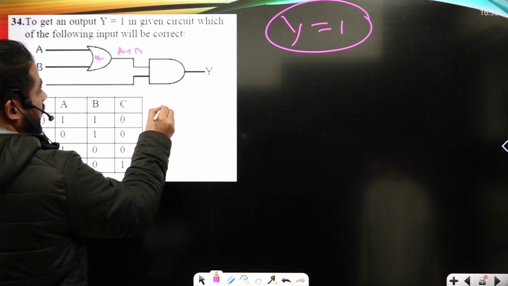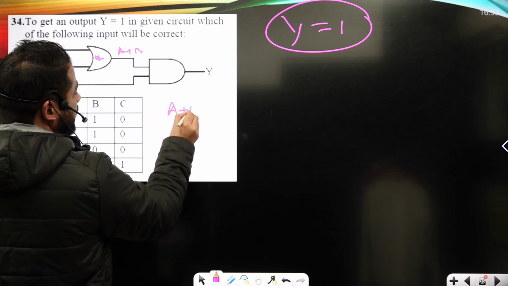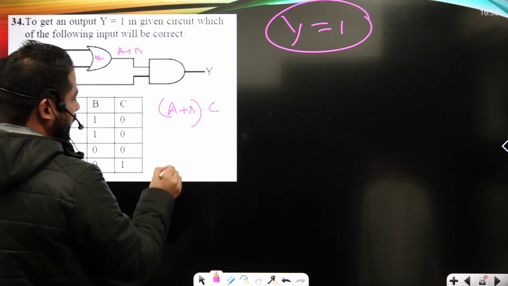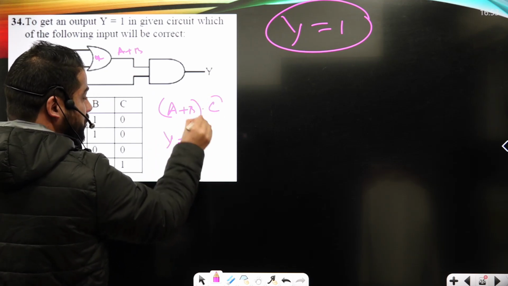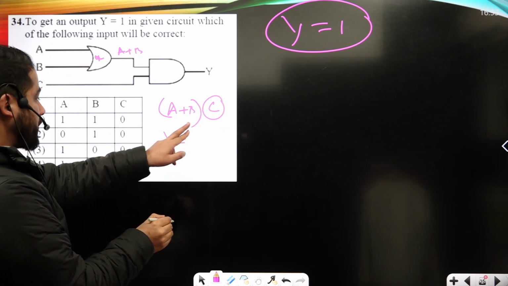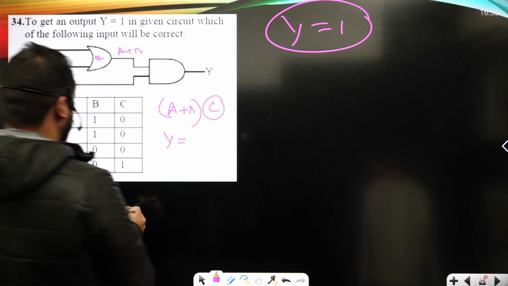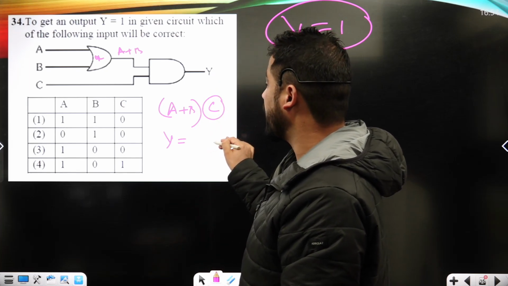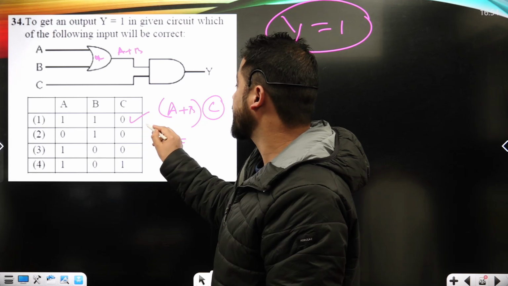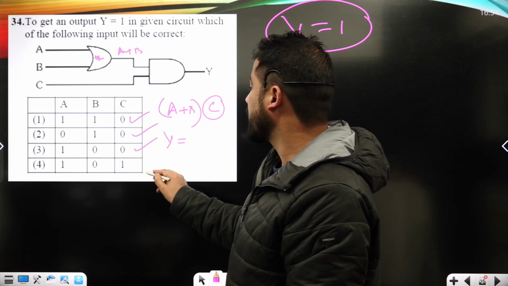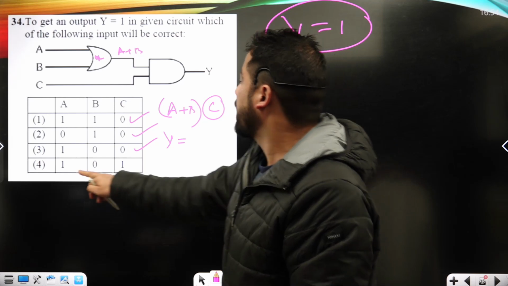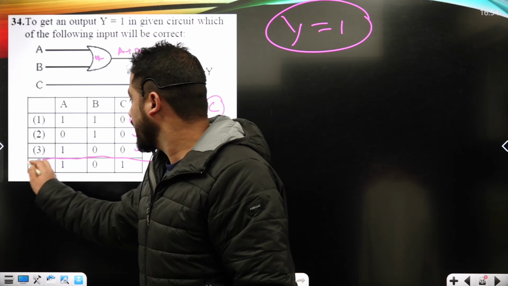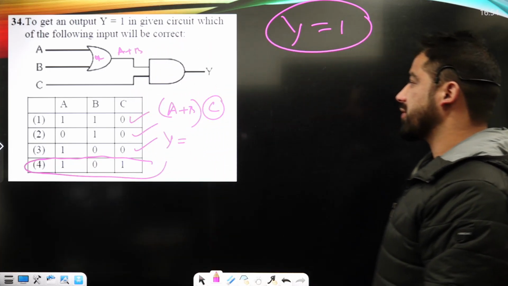Now this is what I can call an AND gate. So the first input is A plus B, the second input is C, right? If input C is 0, the whole output will be 0, okay? If input C is 1, there is a possibility the output will be 1. If input C is 0, Y is 0. Only under the third option, 1 plus 0, that's 1, dot 1, that's 1, okay? Option 4 must be the correct option.